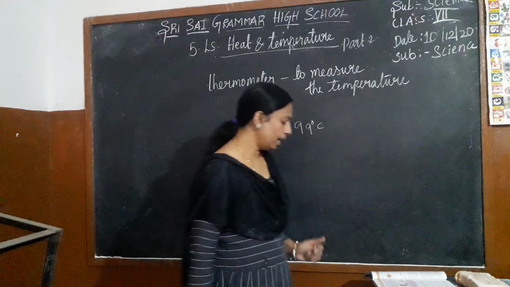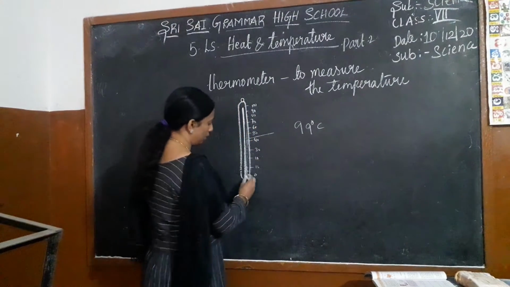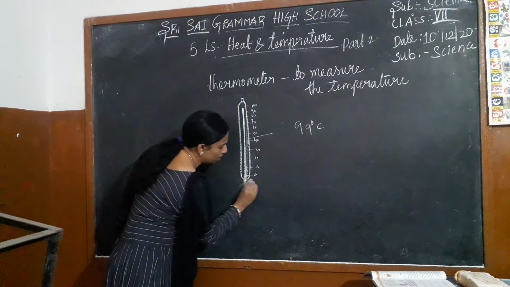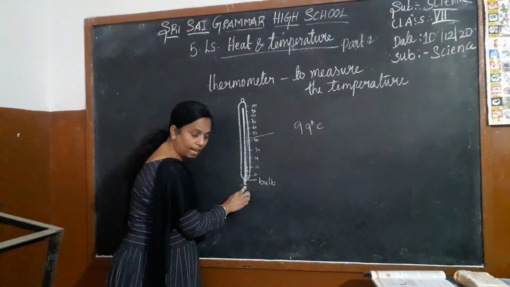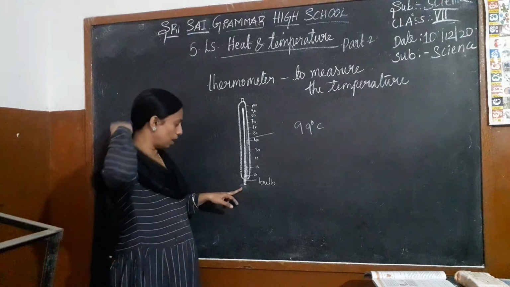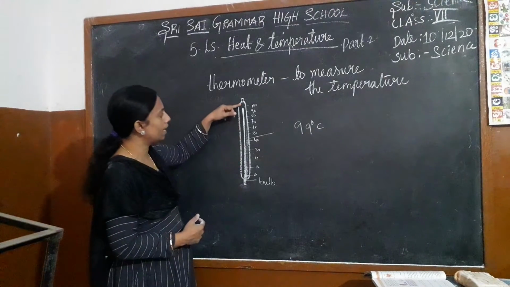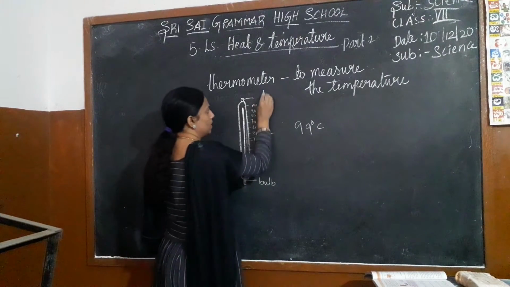At one end of the tube you observe a bulb. What do you see at that one end? At one end you have the bulb. At the other end, what is it? It is the hook.